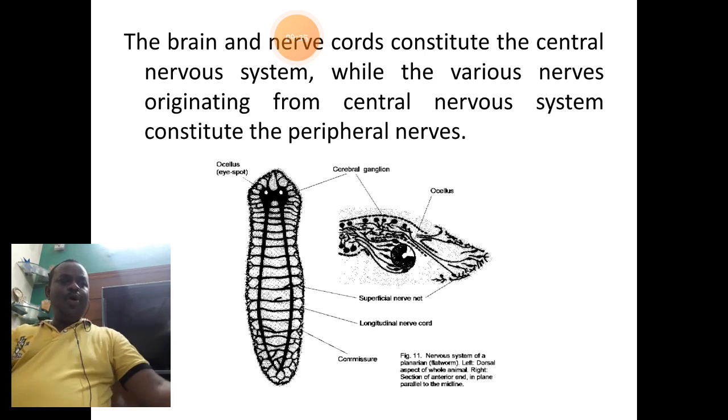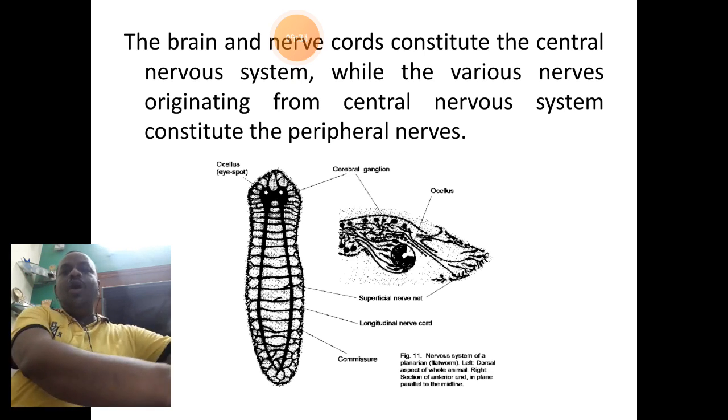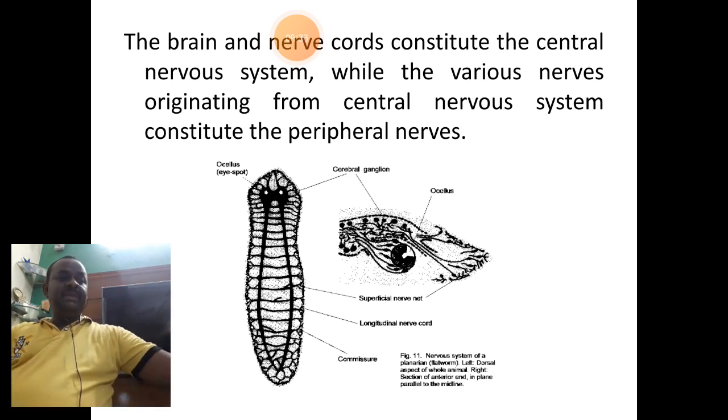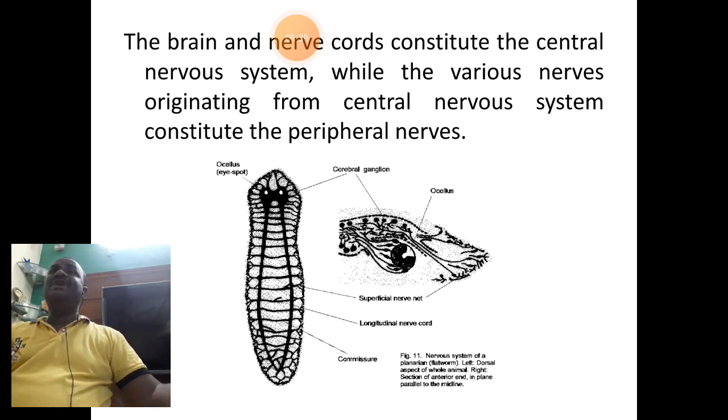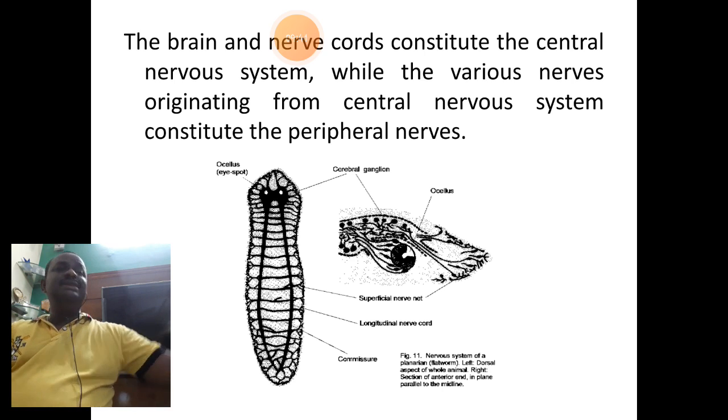Both the central nervous system and the peripheral nervous system will coordinate with the nerve structures together to have that response and stimulus transmission.